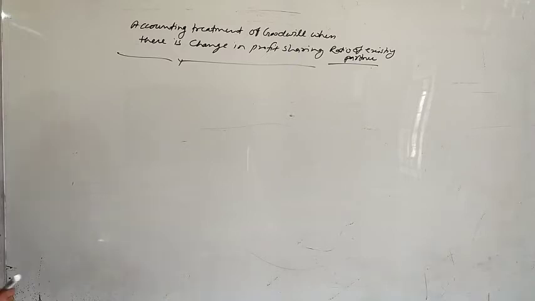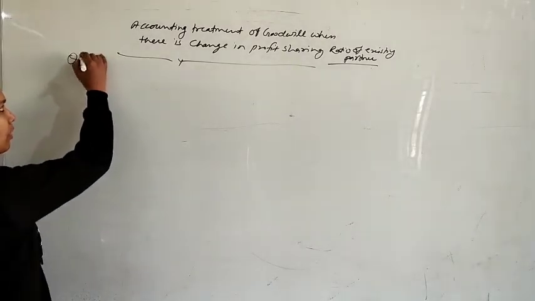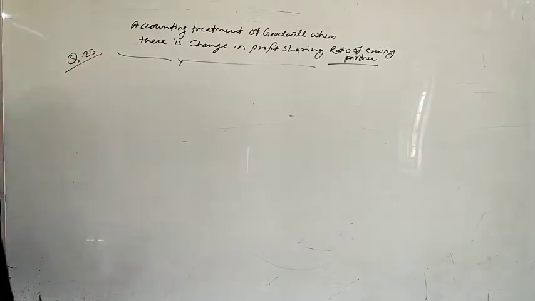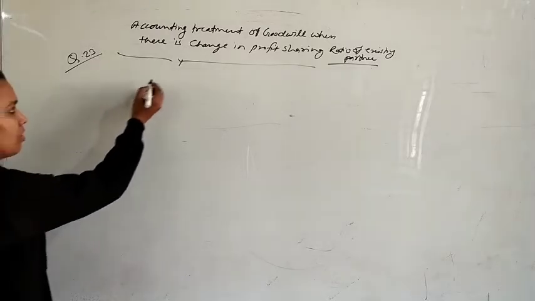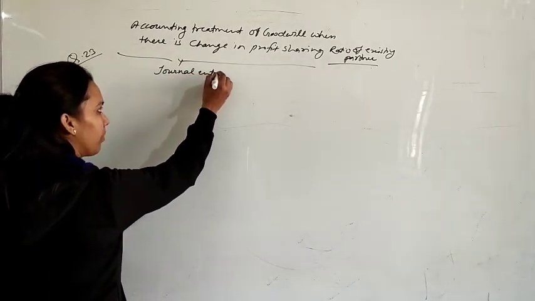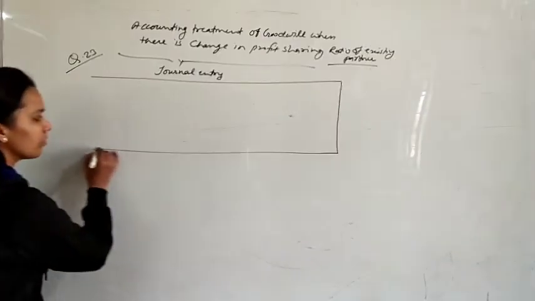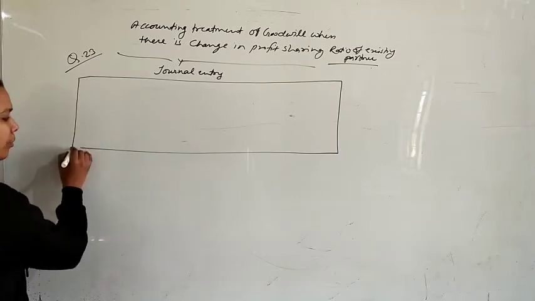Means first of all write down, here I am just leaving the space for journal entry, because in this the main part of the question that we have to pass journal entry. Only one single entry we have to pass in this.